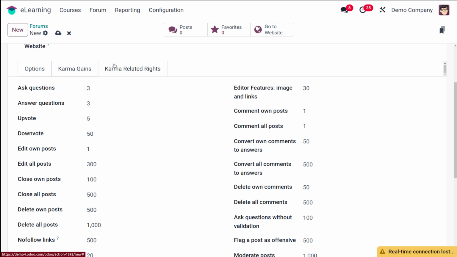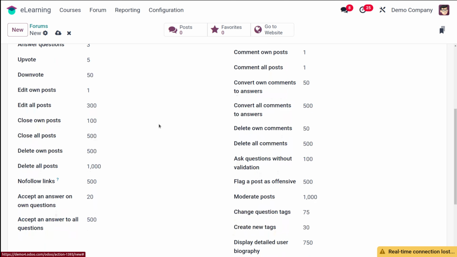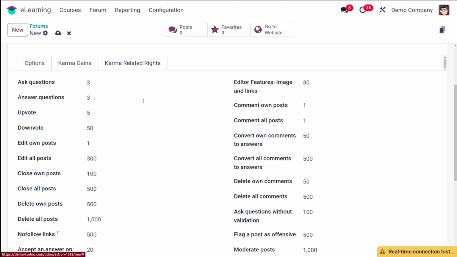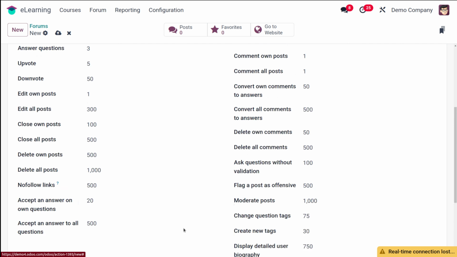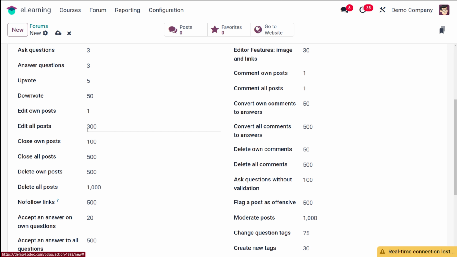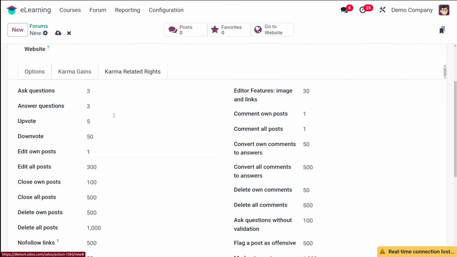Next, you have the karma related rights. That was the karma gains. This is the karma related rights, where if you ask a question, that is, if you post a question, you need 3 points, which is the default. For all the things it is given in detail. To edit it you should at least have this much.